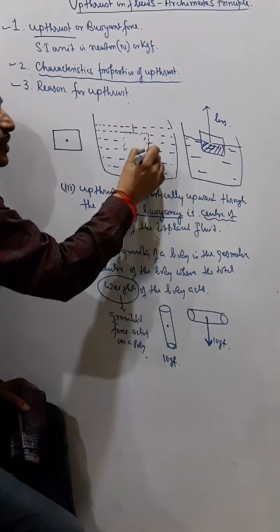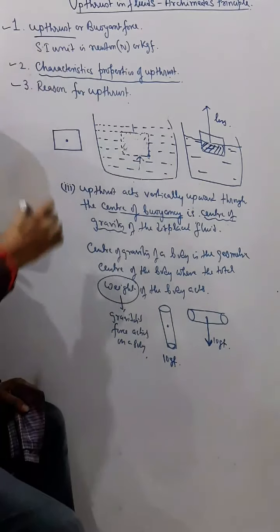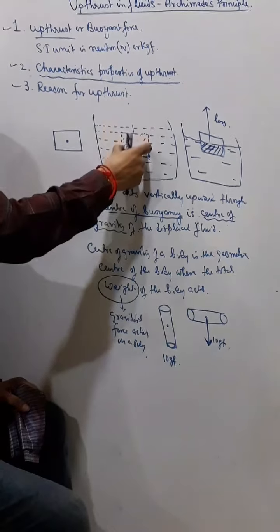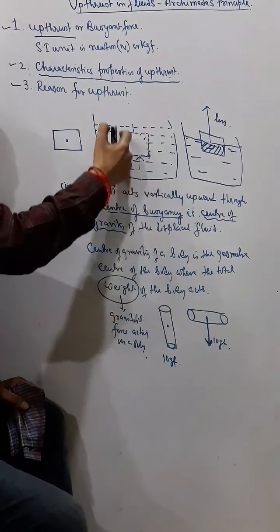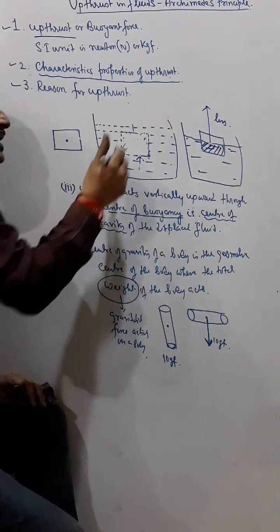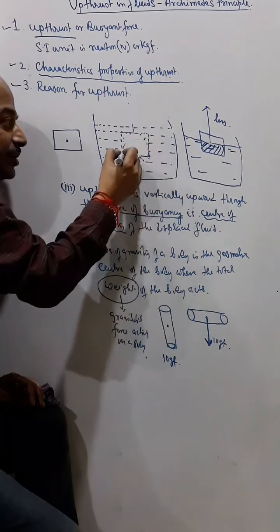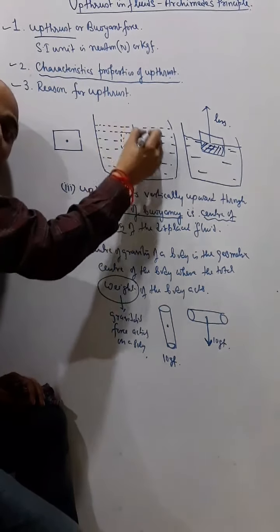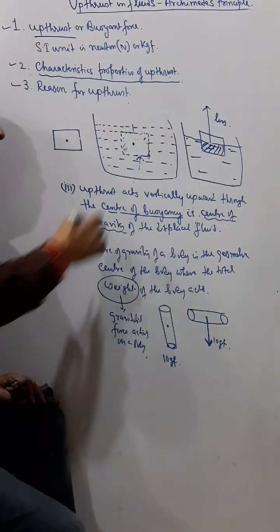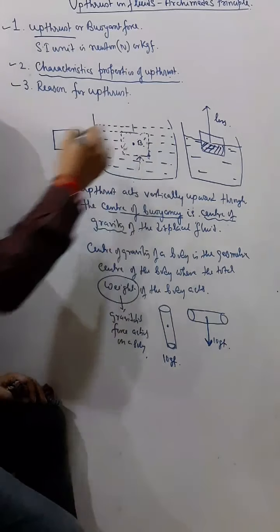That means this much water is displaced. When I insert this body, this quantity of water is displaced, and the center of gravity of that liquid, this much liquid, is here. So that is the center of buoyancy.